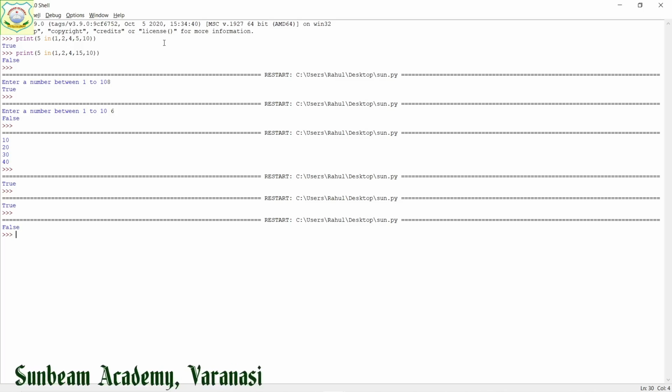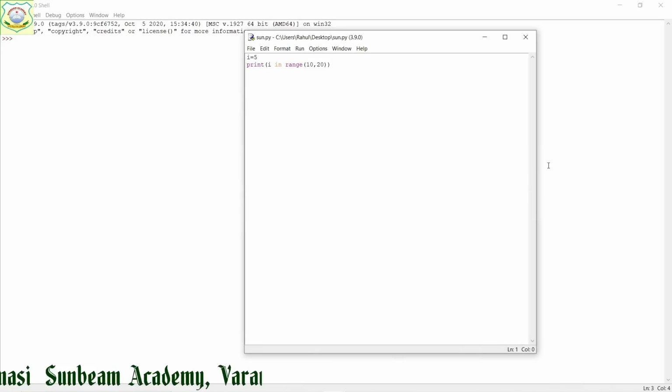Is it clear? For today, students, next time we will go for next things, and with that next thing we will go for some more operations with operators. Is it clear? We will see a few more examples. In a few more examples, as we have seen here from range, whether 5 is not there, it will find out.